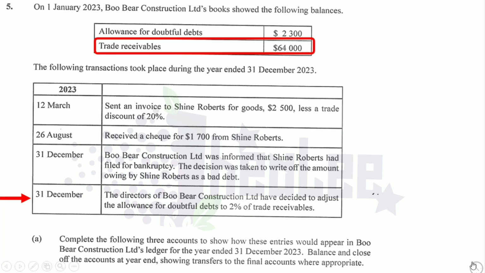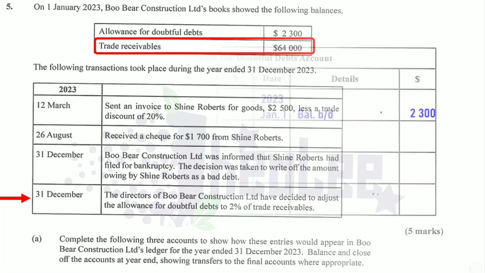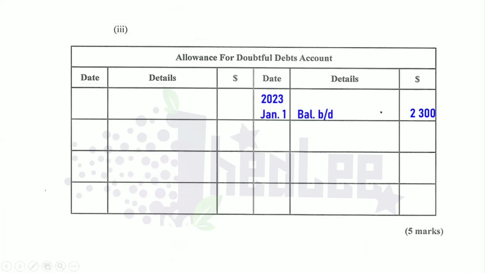And let's get to the account and prepare some workings for that. So remember, we have to do our workings, and we pick up the debtors balance, which is a trade receivables balance, and multiply that by the rate of 2%. So it is 64,000 multiplied by 2%, and that gives us 1,280.